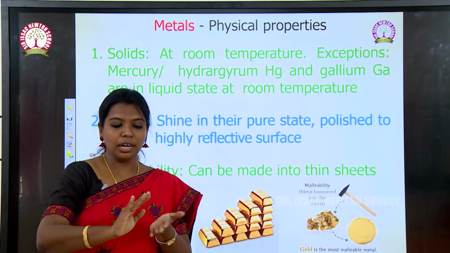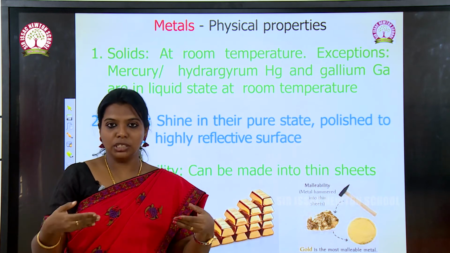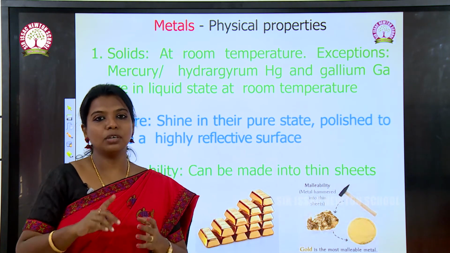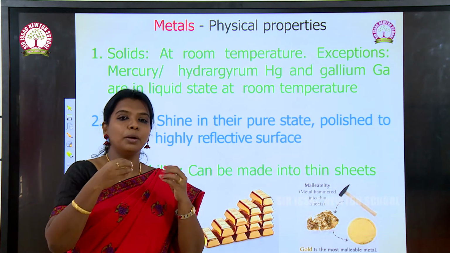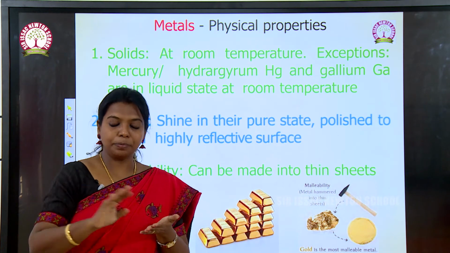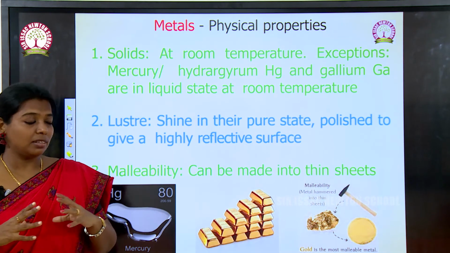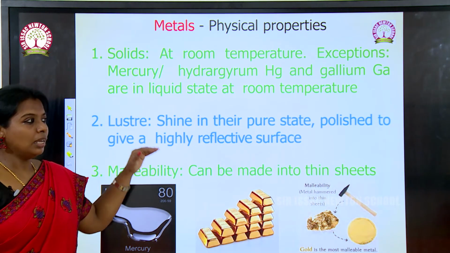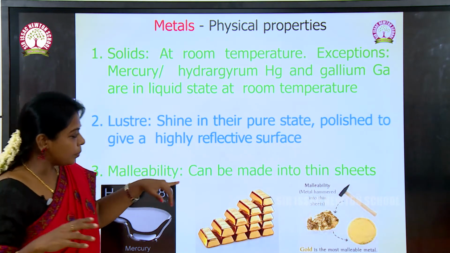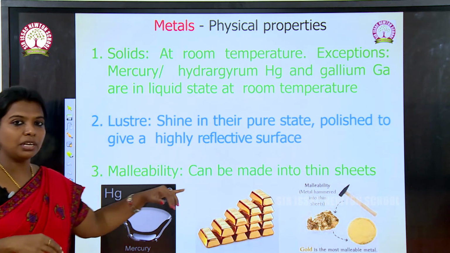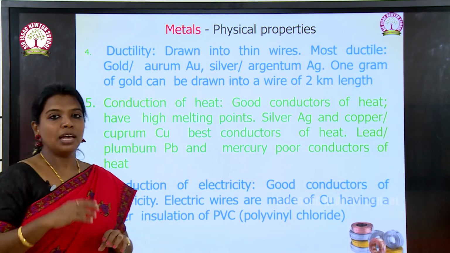Not only gold, even silver, copper, aluminium, tin and iron have the property of getting flattened when we tap the metal. That quality is called malleability. The shiny property is called luster, and the property of being made into thin sheets is called malleability.